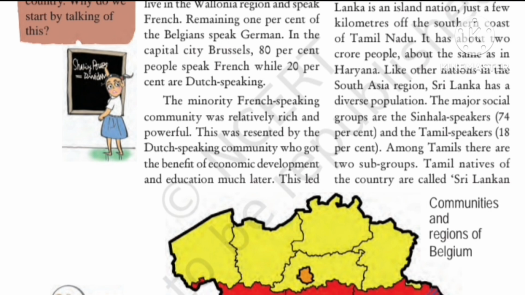In the center, the yellow-orange circle is representing the capital city Brussels, and people speak both the languages here. But the case was of majority and minority. In the capital city, 80% of people speak French, which means in the capital city French speaking people are in majority, while in the rest of the country French speaking people are in minority and Dutch speaking people are in majority.